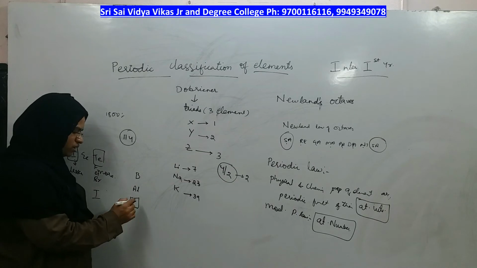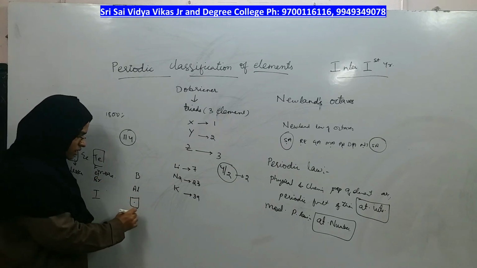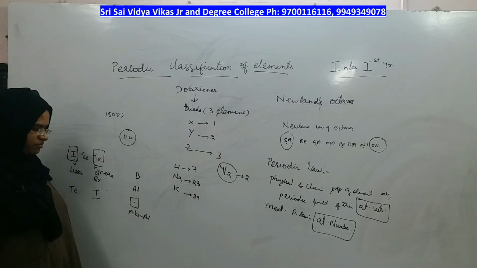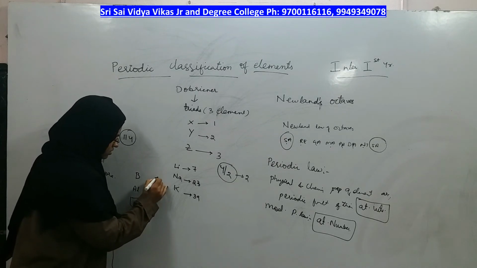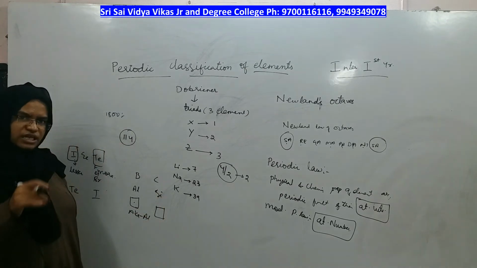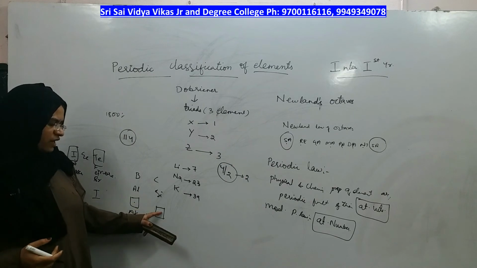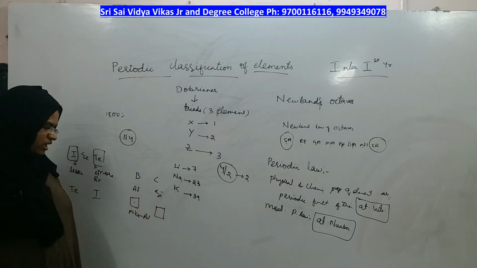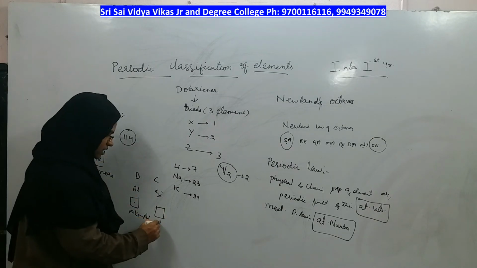Therefore, what did he do? He named that element, which was not yet discovered, to be Eka-aluminium. After aluminium it should come, right? And after silicon, carbon, silicon, after silicon there is an element about which I don't know, but it will have similarity with silicon and it will come after silicon, right? And that element's name Mendeleev gave as Eka-silicon.